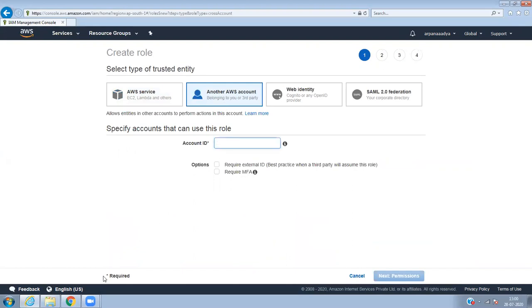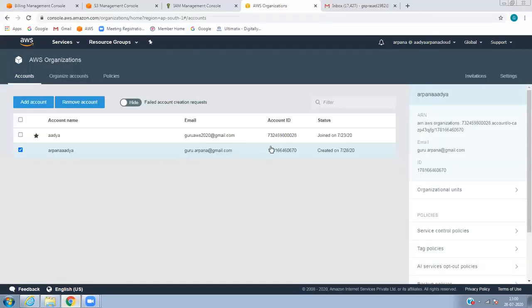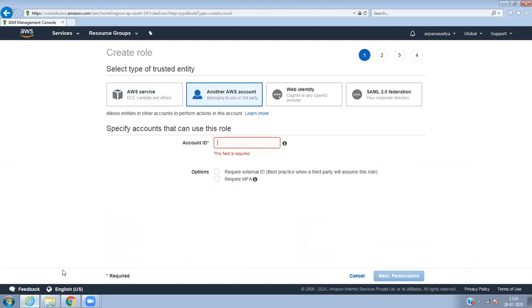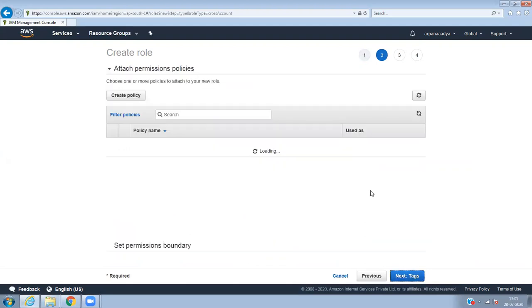So I will create another user account. I'll go to my account, copy the primary account of Guru, and go back here and add that. For example, as a best practice, require MFA. If you enable MFA, without MFA nobody can switch the role.